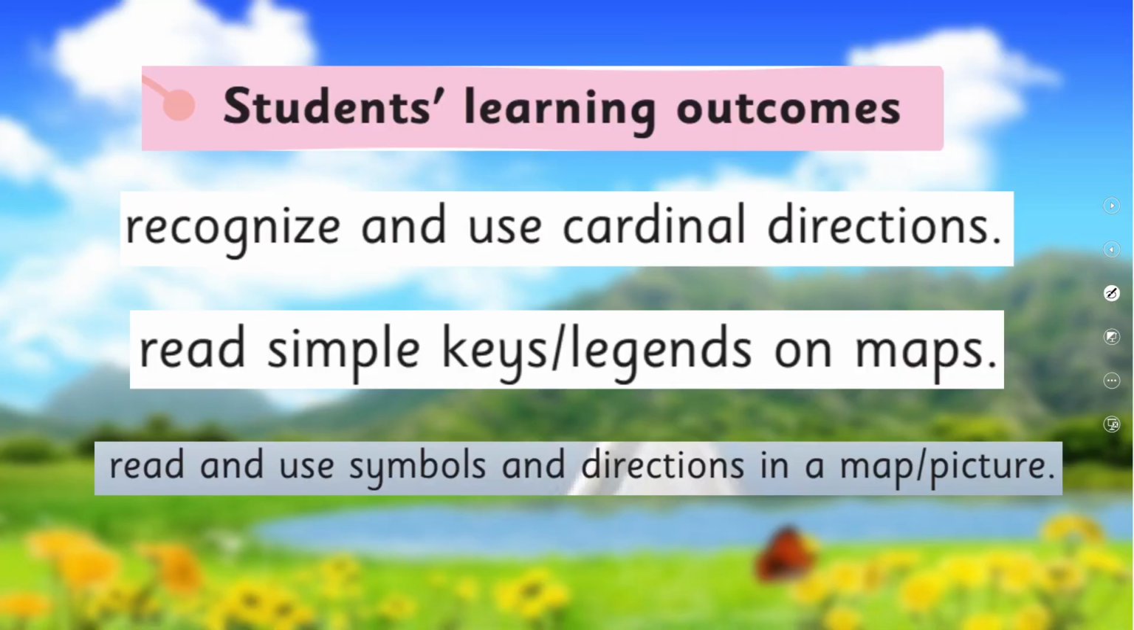So our today's student learning outcomes are: recognize and use cardinal directions, create simple keys and legends on maps, and read and use symbols and directions in a map and picture. So today we are going to cover these SLOs.